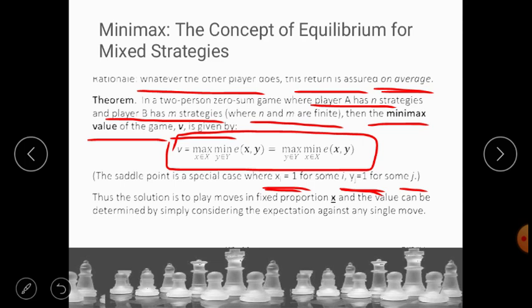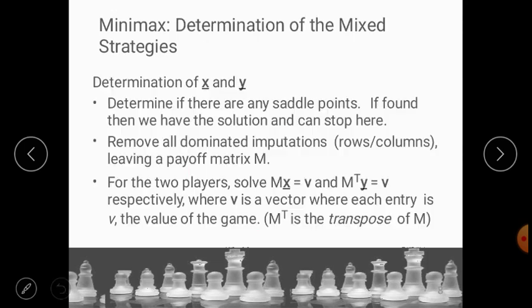Thus the solution is to play moves in fixed proportion x1, and the value can be determined by simply considering the expectation against any single move. Let us understand how it is done. The minimax determination of the mixed strategies, determination of x and y.